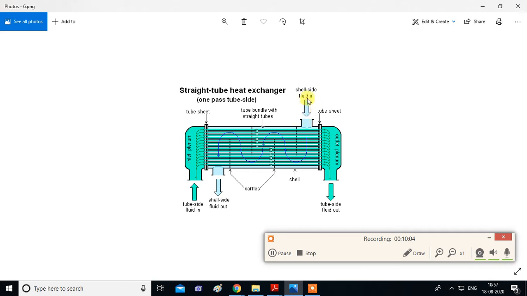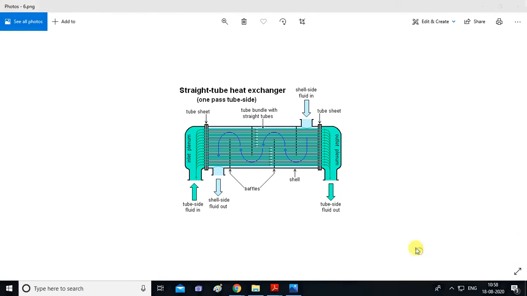And this shell fluid will be the hot fluid. Suppose this is steam. It will come in contact with the tube side fluid, suppose that is water, and it will get condensed. Steam will get condensed into water, and the cold water will get converted into hot water and exit from here. So I'll repeat this part again. This is a shell and tube heat exchanger. What is the function of a heat exchanger? To exchange heat between two fluids.